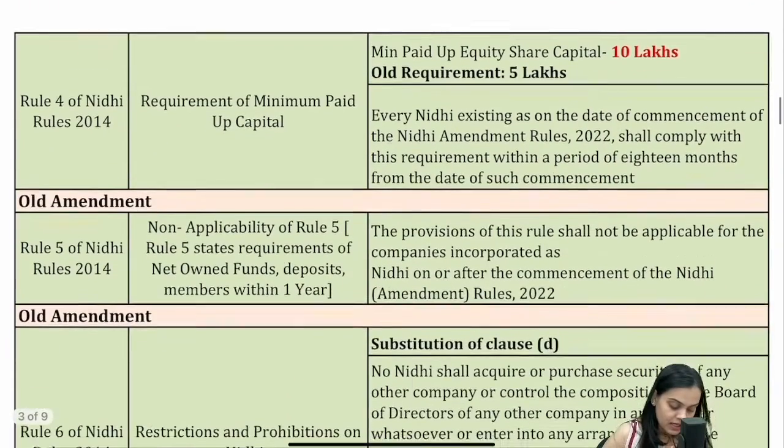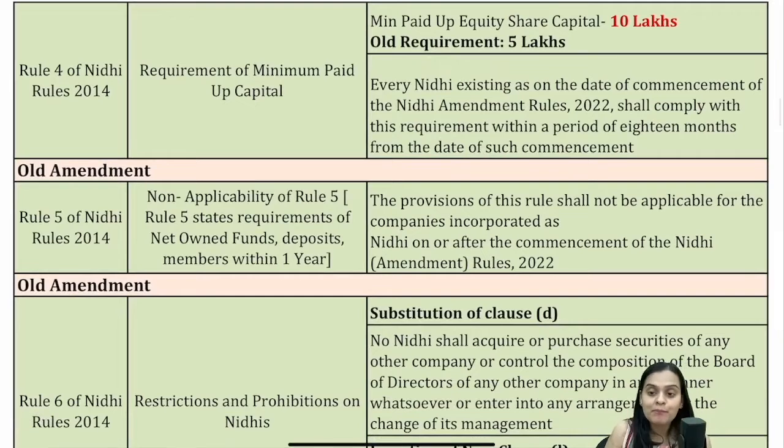Okay. Now, minimum paid up capital of Nidhi company has been enhanced from 5 lakhs to 10 lakhs, and you get a time period of 18 months to get to the new limit, right? Because immediately you might not be able to enhance it. So you get a time period of 18 months from the commencement of Nidhi rules.